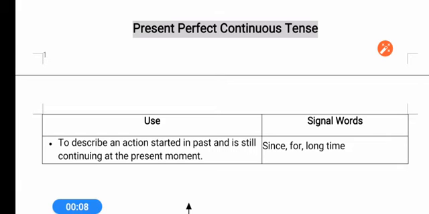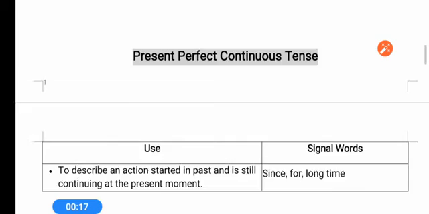Today we are going to study about present perfect continuous tense. But before going through this tense thoroughly, let me revise the previous one quickly.